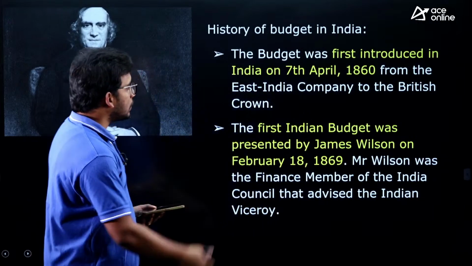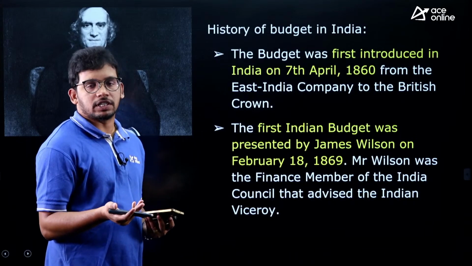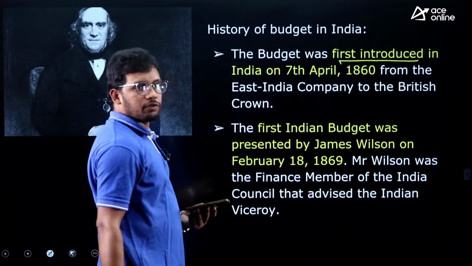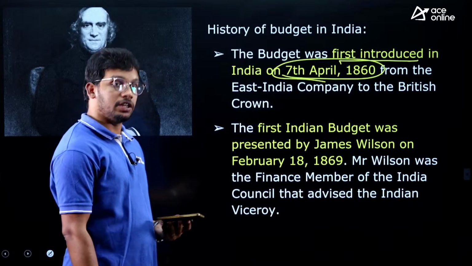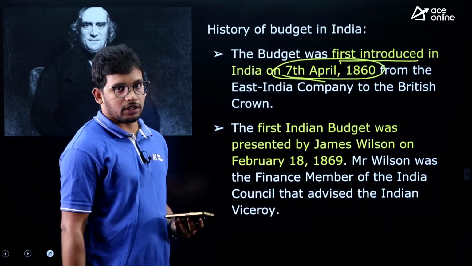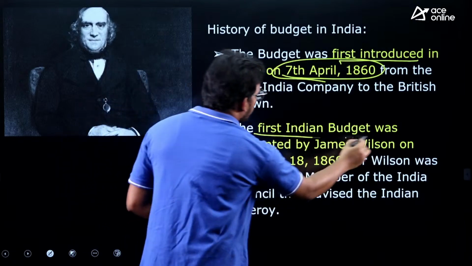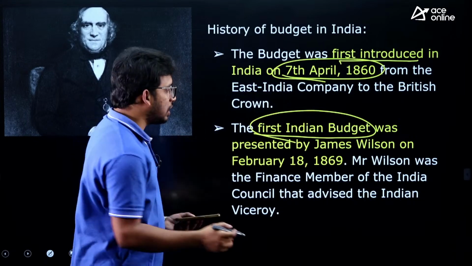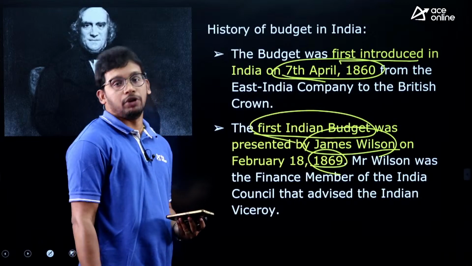We were under the Britishers until 1947, and during their time the first budget was introduced on 7th April 1860. They presented our budget in London, not in India, right. The first Indian budget, presented in India for the first time, was in 1869, and it was presented by James Wilson, right.